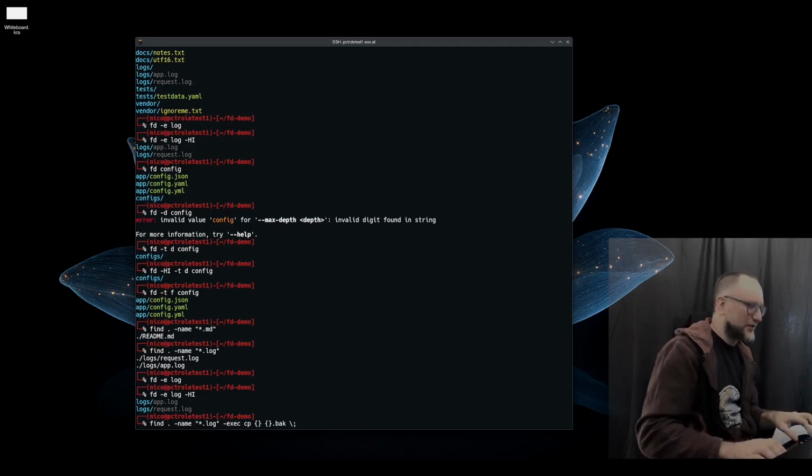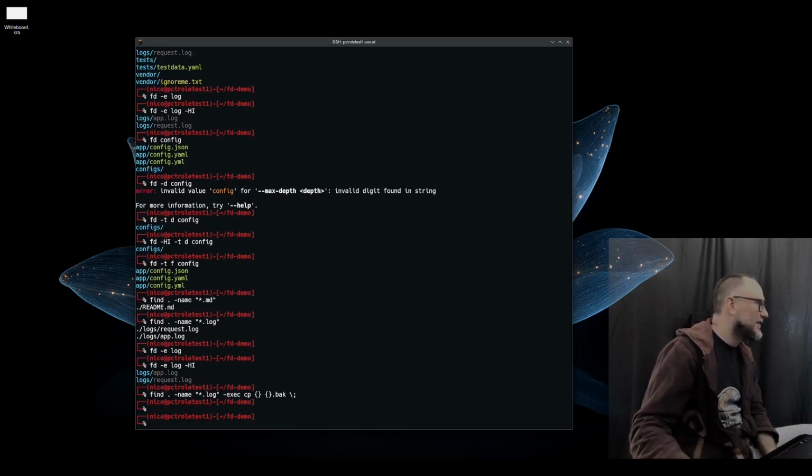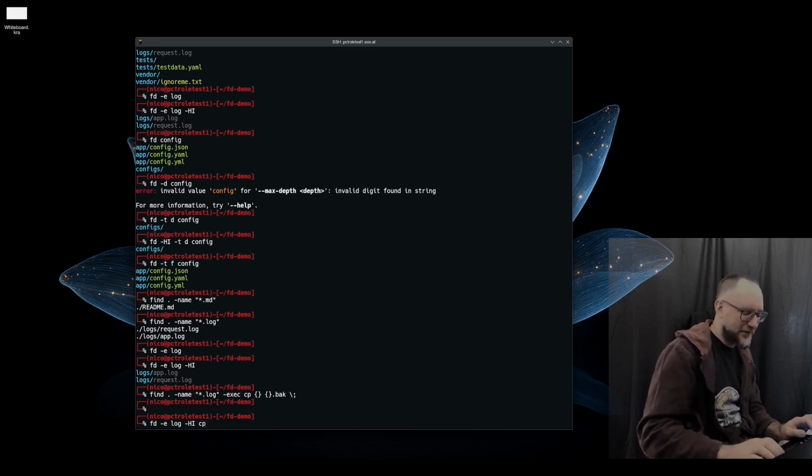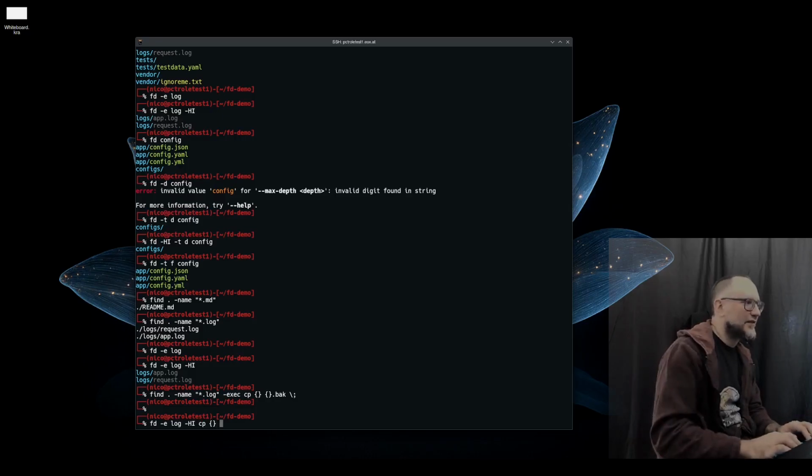Now let's have a look. I will just Control-C it, and then let's have a look at how it would be with our new syntax. So we do fd log, and then we need to use -HI for hidden files, and then we copy the stuff. Now we still need to include the standard input. It's very similar to what we had before.